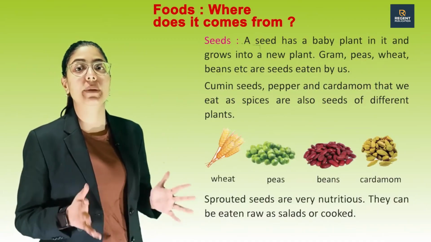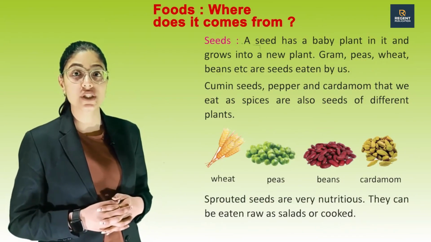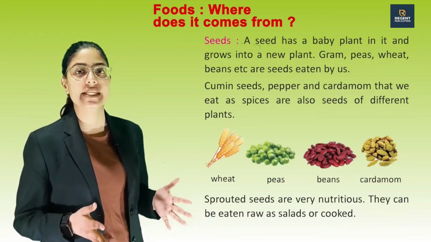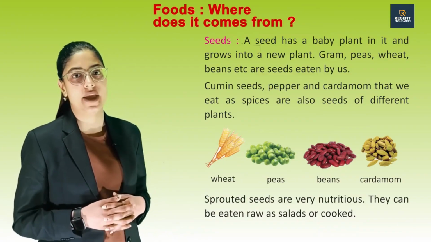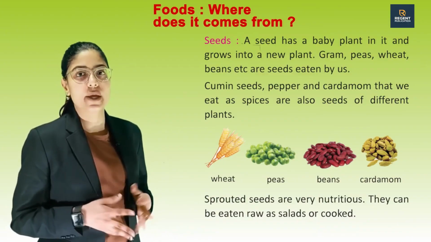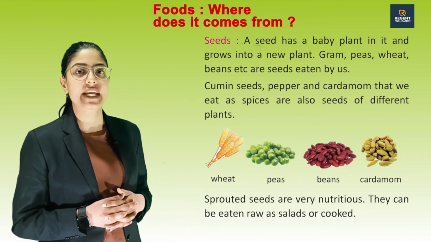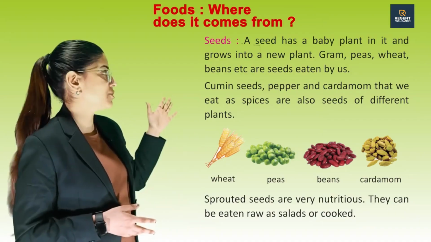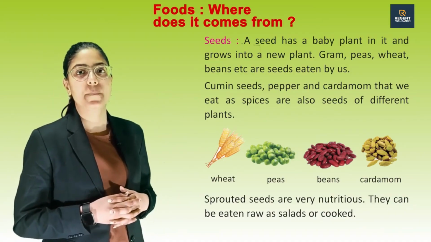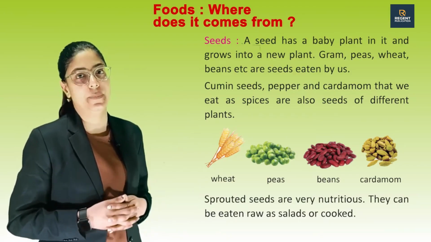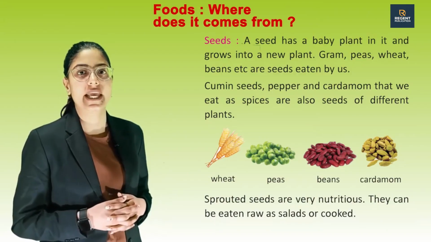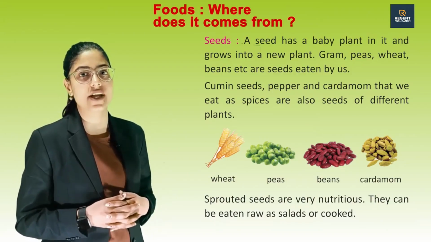Next one is seeds. A seed has a baby plant in it and grows into a new plant. Gram, peas, wheat, beans, etc. are seeds eaten by us. Cumin seeds, pepper and cardamom that we eat as spices are also seeds of different plants. See these pictures of wheat, peas, beans and cardamom. Sprouted seeds are very nutritious. They can be eaten raw as salads or cooked.